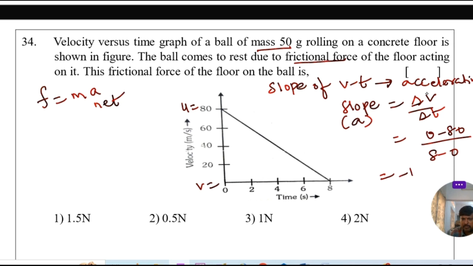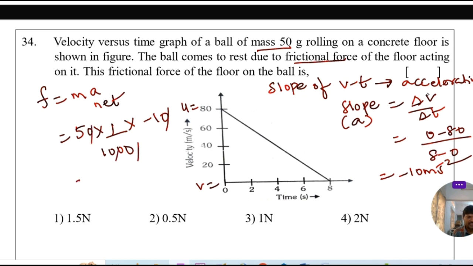That is equal to minus 10 meter per second square. So acceleration is minus 10 meter per second square. In the place of mass, write 50 gram. Convert gram into kg, so 1 by 1000 kg, into acceleration minus 10 meter per second square. Zeros get cancelled. Then 5 by 10 is equal to 1 by 2, which is 0.5 Newton. So 0.5 Newton is the right answer.